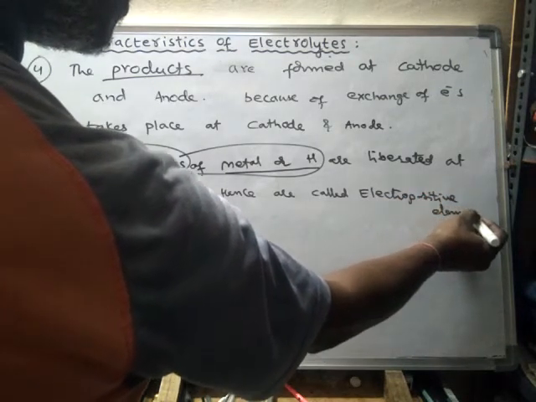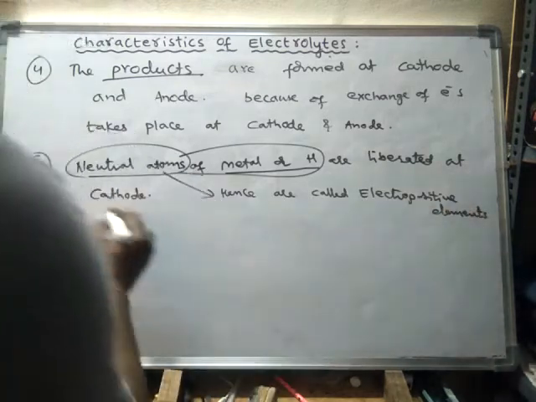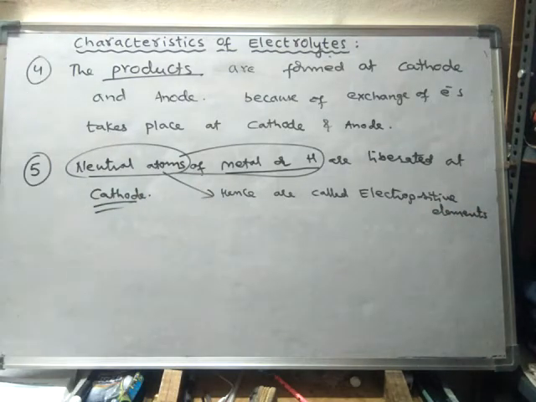The elements which are liberated at cathode are said to be electropositive elements, and the elements which are liberated at anode are electronegative elements.